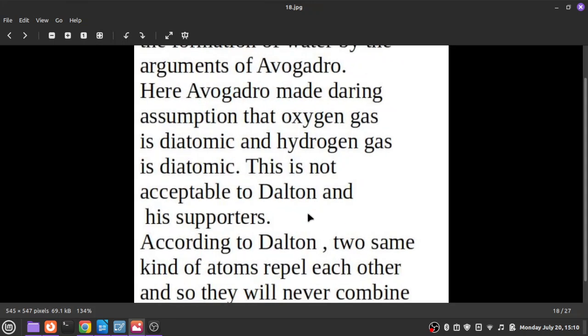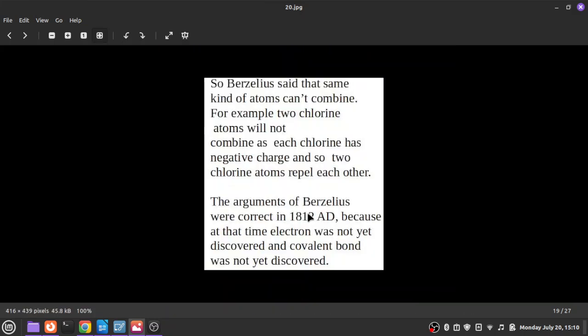But Dalton and other scientists rejected the ideas of Avogadro, because Avogadro used the idea that two similar kinds of atoms can exist and form diatomic molecules, like H2 and O2, and that diatomic concept was unacceptable to Dalton, and so he rejected that idea.